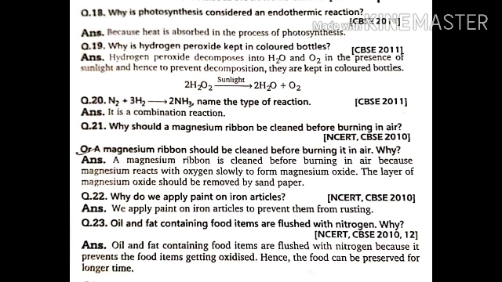Next question, why is photosynthesis considered as an endothermic reaction? Because in photosynthesis, heat is absorbed in the process, right? For photosynthesis, we need heat energy, so we are absorbing heat, so it is an endothermic reaction.